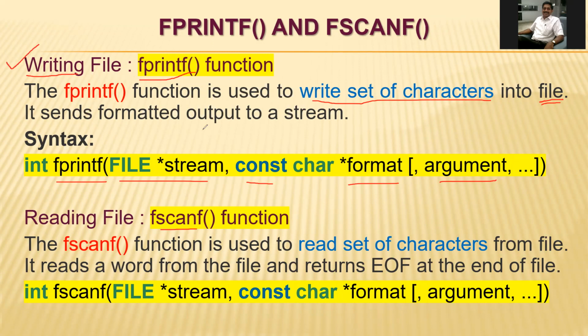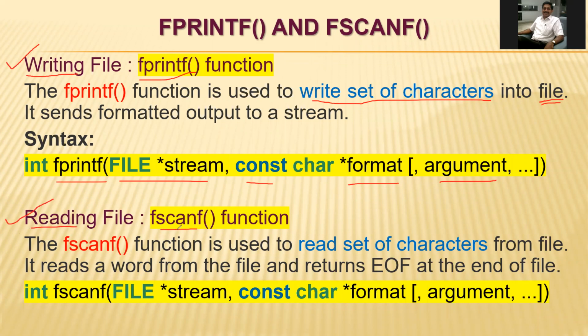We have seen printf, which is used for displaying values on the console or monitor, but fprintf is used to print the values in the file, or we can also display that information.